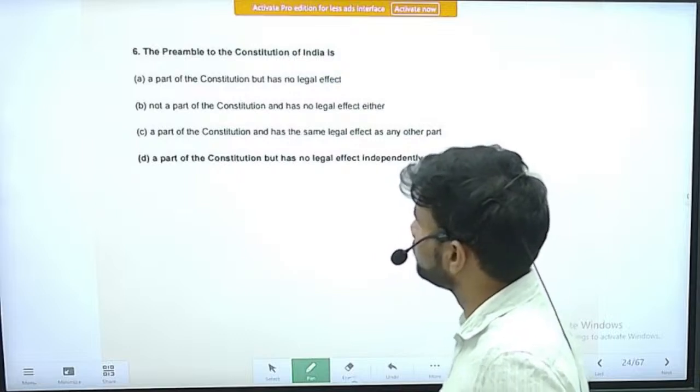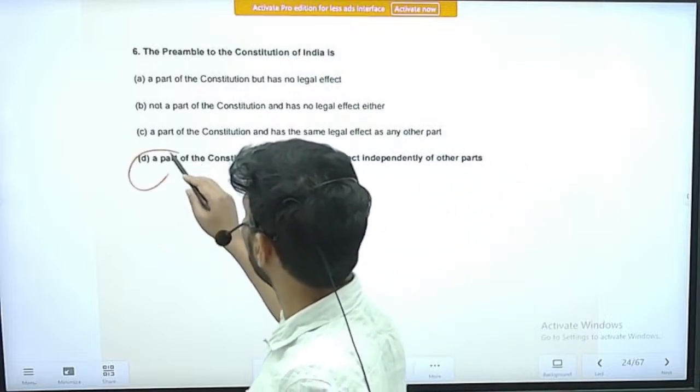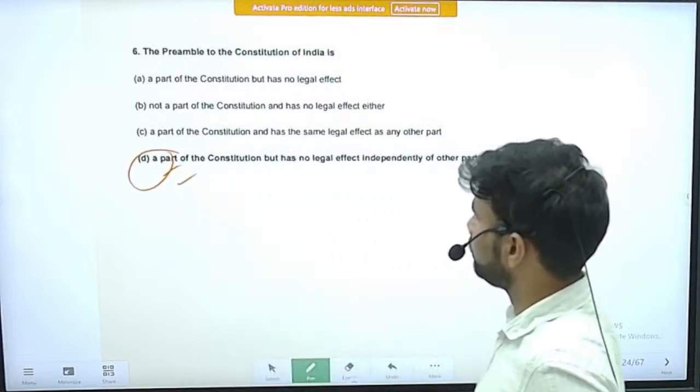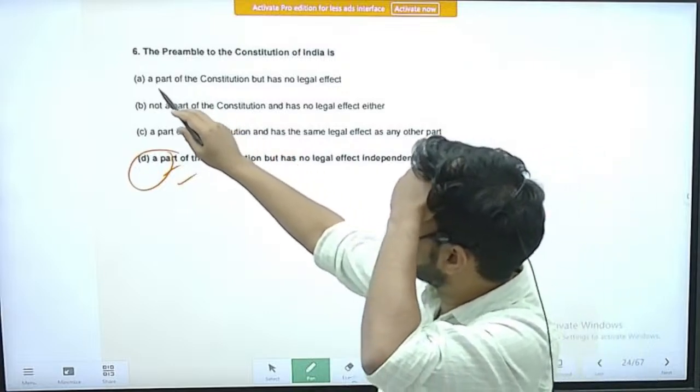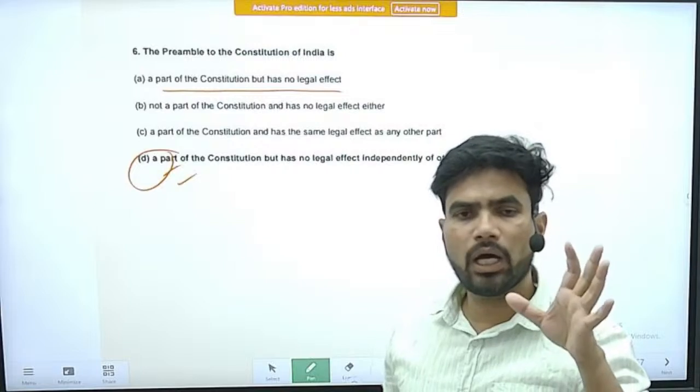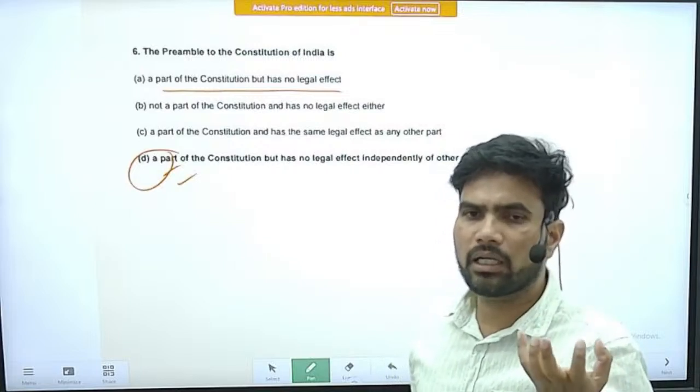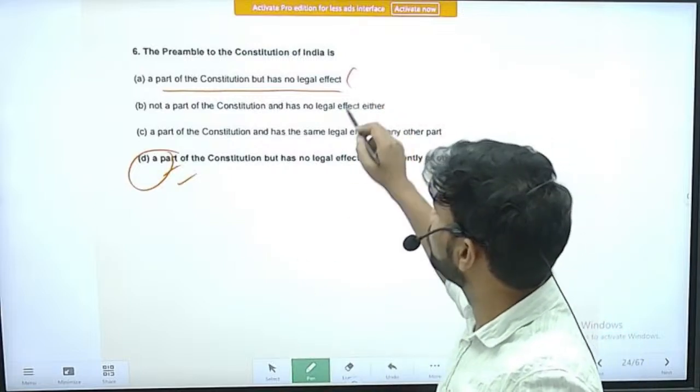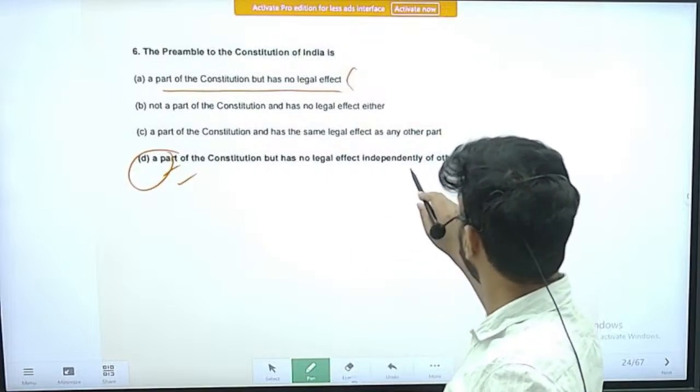So here option D becomes the correct explanation. Option A also, on the face of it, seems to be the correct explanation, but the preamble has no legal effect independently.